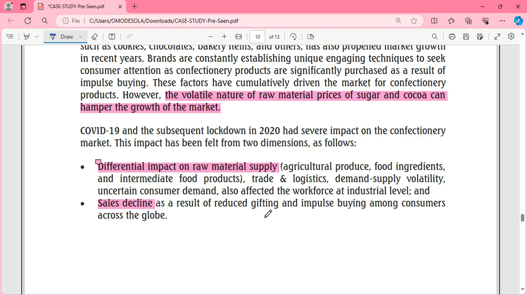So if you are seeing that possibly the revenue is declining, or it's not increasing the way it should increase, for instance, if it just increased by 0.04%, that's kind of insignificant, right? So you can say this was a result of the impact of COVID-19 that made it decline. I don't know if you get what I'm saying. So this is something that you can also use to explain your reports and justify your report when interpreting.